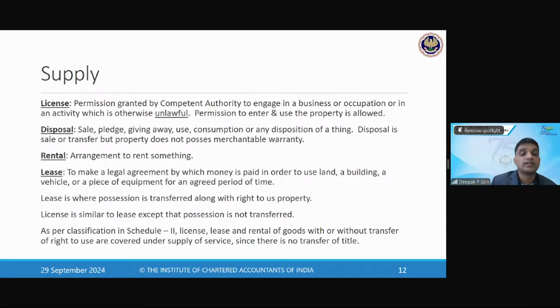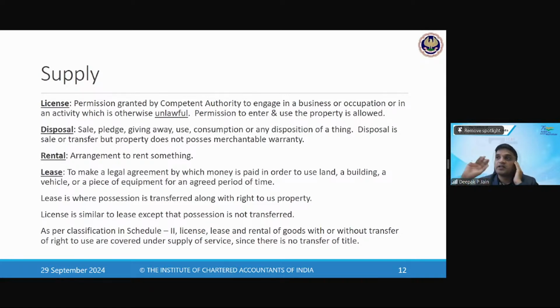Okay. Then the sixth part is disposal. Disposal मतलब बस छोड़ देना, wherein you are giving away something. In sale also you're giving away something, but there is an exchange of something. There's a transfer. There's a quid pro quo. But in disposal, you're giving away, disposing it off, but the property does not have any merchantable warranty. This is very important.